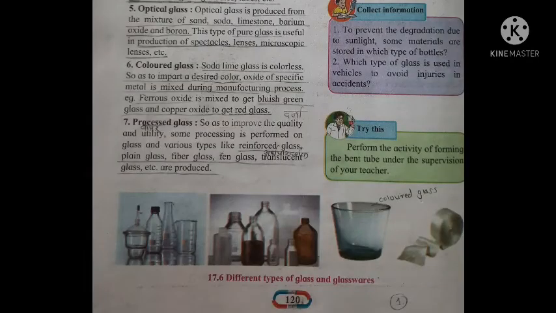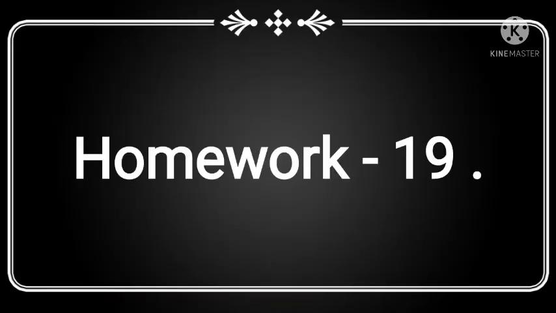Students, let's see the next types: optical glass is also present, colored glass is present and processed glass is present. Okay, they all have different properties. Students, with the help of this point we have to solve homework number 19 now.